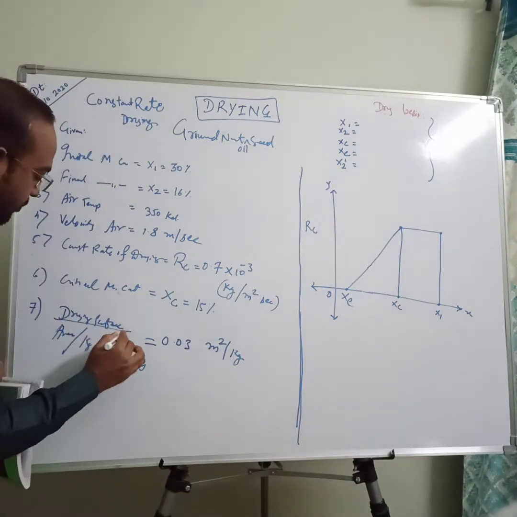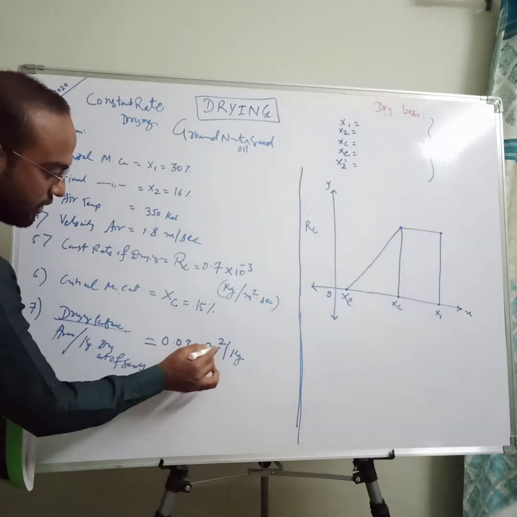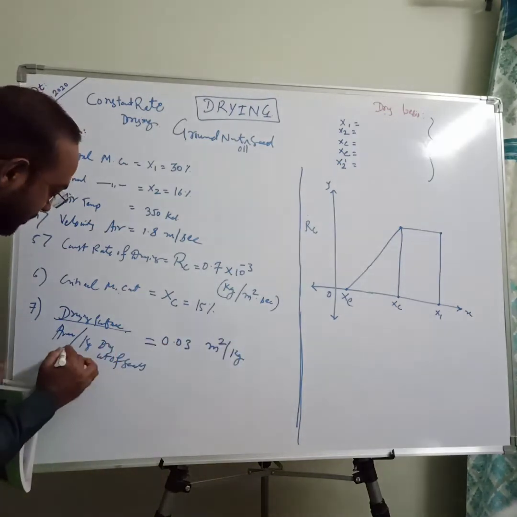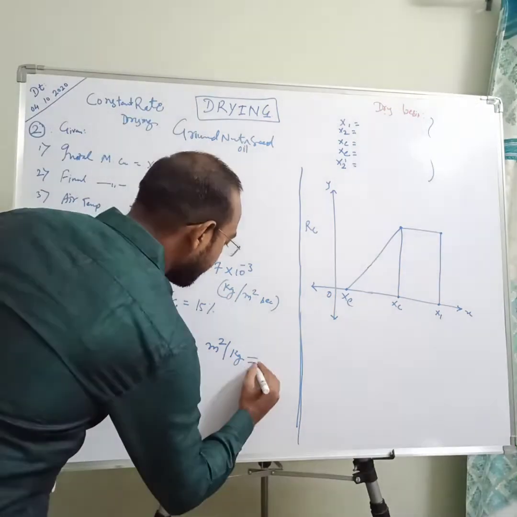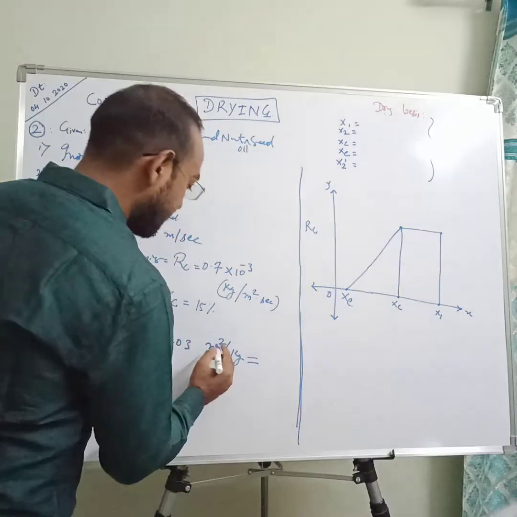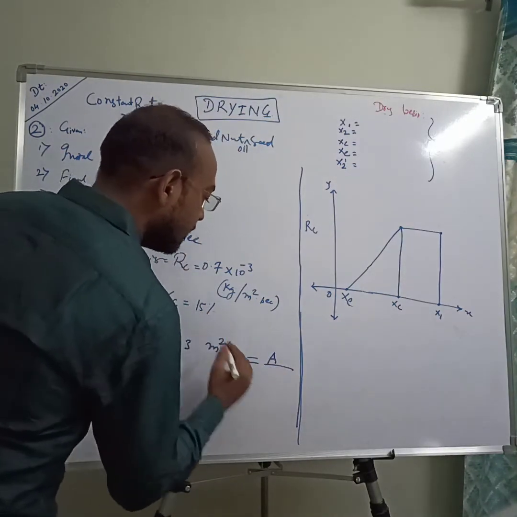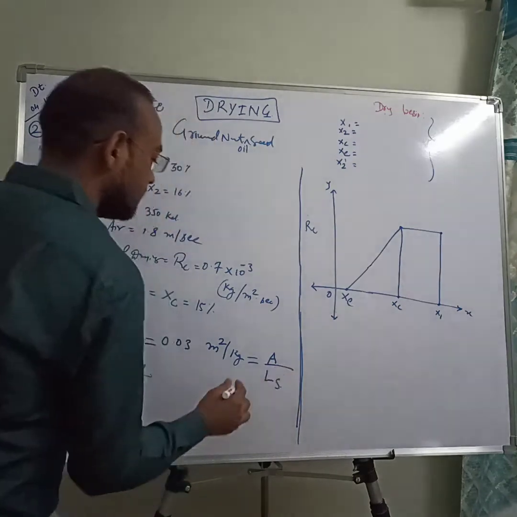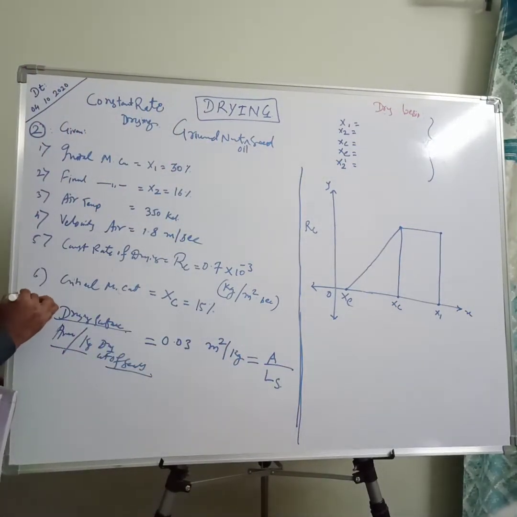The statement is very important. This much surface area, 0.03 meter square per kg of dry seeds. Per kg of dry seeds means this 0.03 value is denoted by meter square, means area, capital A, and per kg weight of seeds, that is LS. This is the ratio of A by LS, very important for our numerical.